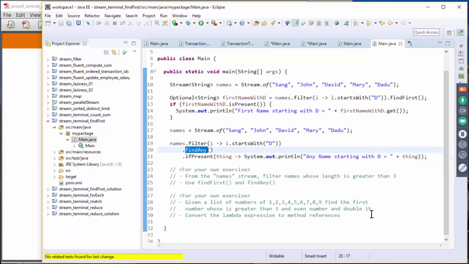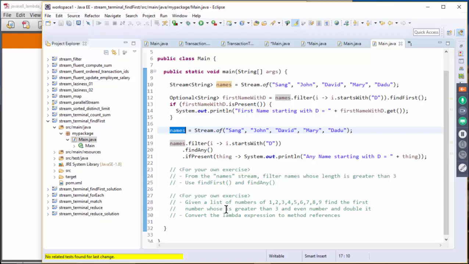For your own exercise, from the names stream, filter the names whose length is greater than 3, and then use find first and find any. And also, given the list of numbers 1, 2, 3, 4, 5, 6, 7, 8, and 9, find the first number that is greater than 3 and an even number.